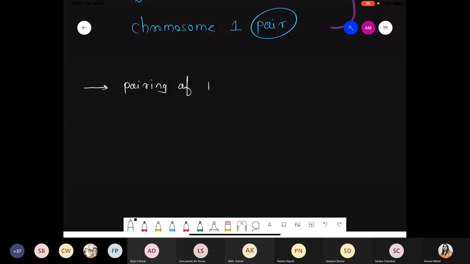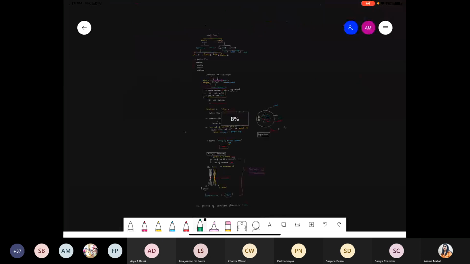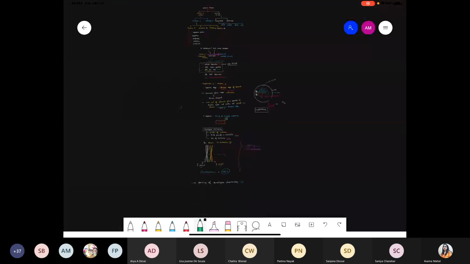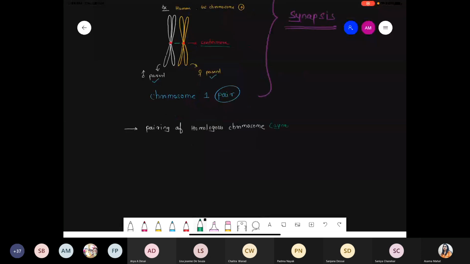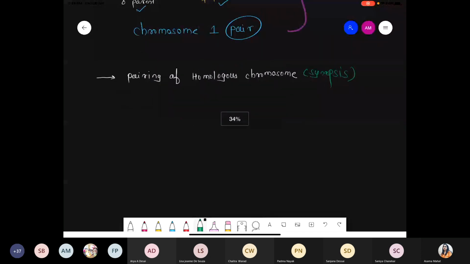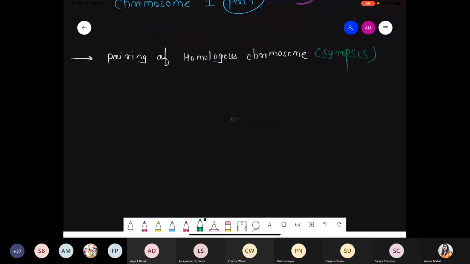First event, pairing of homologous chromosomes. That is the first event, and that pairing of the homologous chromosomes, that process, is also called synapsis.